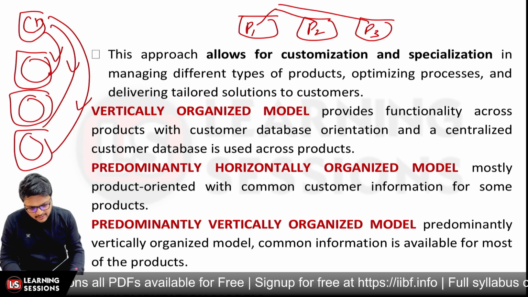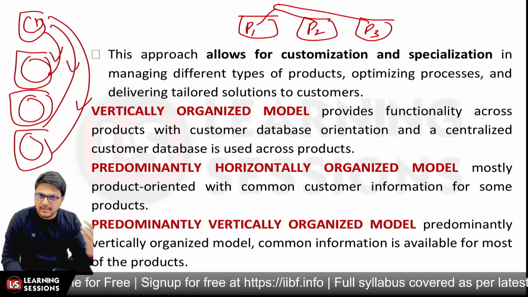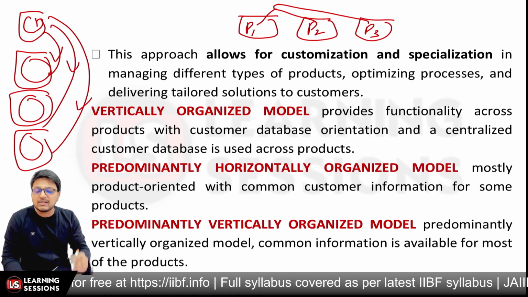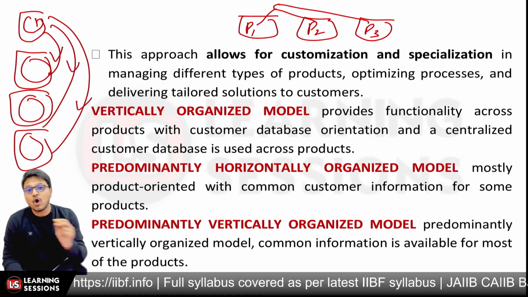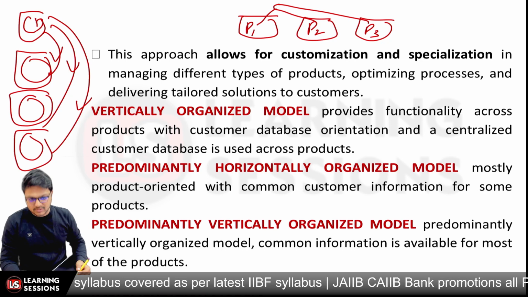Like I told you in the previous scenario, the customer particular designation or customer specification can be built easily in the case of a horizontally organized model. In this scenario also that can be done, but still there are many other attributes which are common among the different scope of the customers, right? That's the predominantly horizontally organized model.